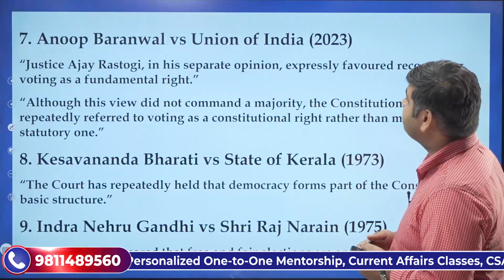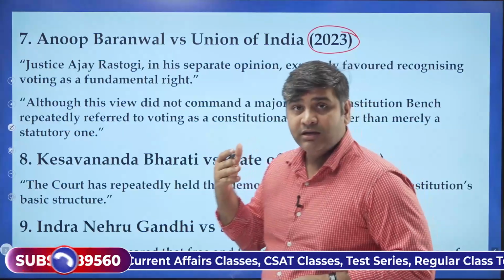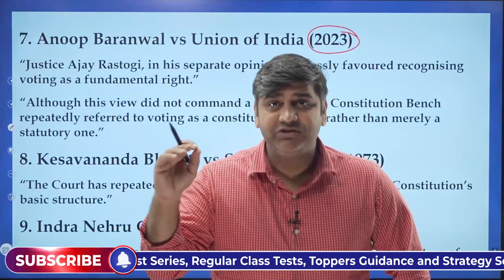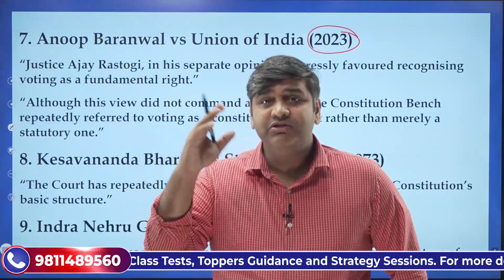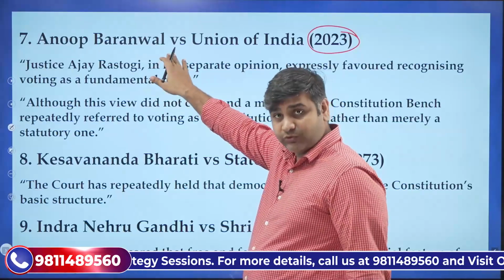Now comes the Anoop Baranwal case of 2023. Remember how the Election Commission of India and the posts of the Chief Election Commissioner and the other election commissioners, and the appointments to them, have been changed through this particular judgment.